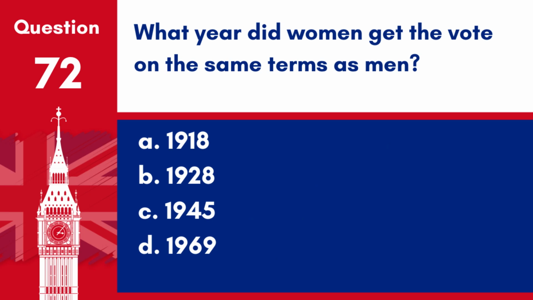Question 72. What year did women get the vote on the same terms as men? A. 1918, B. 1928, C. 1945, D. 1969. Answer B. 1928. The Representation of the People (Equal Franchise) Act 1928 granted women the right to vote on the same terms as men, marking a significant milestone in the struggle for gender equality in the UK.